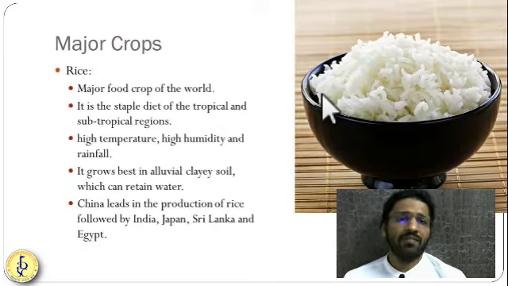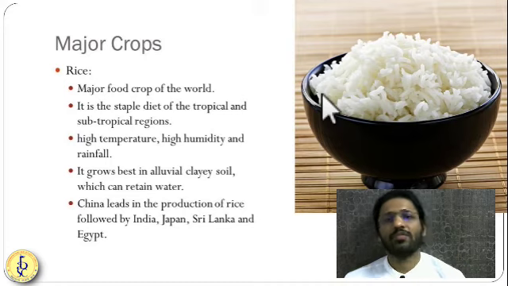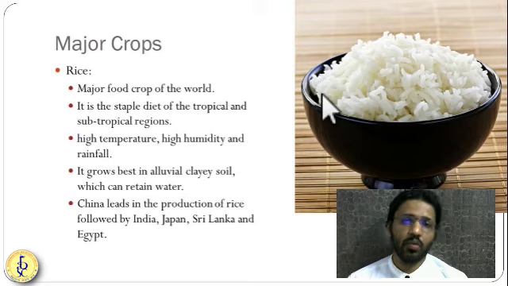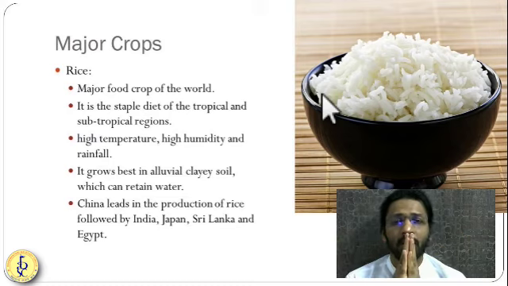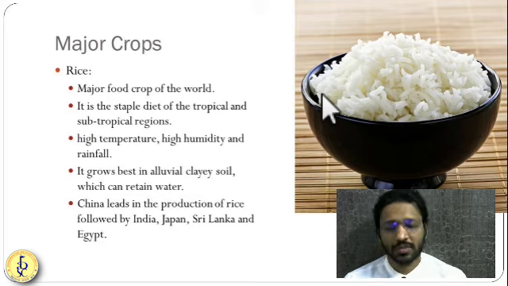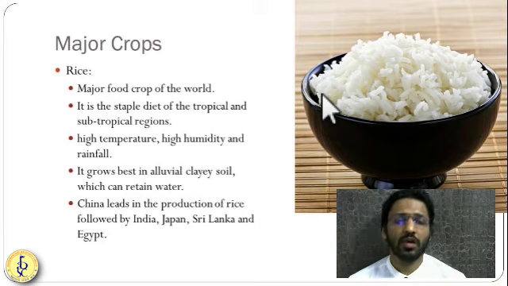Now friends, after seeing these different types of farming, let us understand major crops in the world. I hope you have understood these types of farming. Now, when we are talking about major crops, let us see 3 to 4 crops which are mentioned in your NCERT.